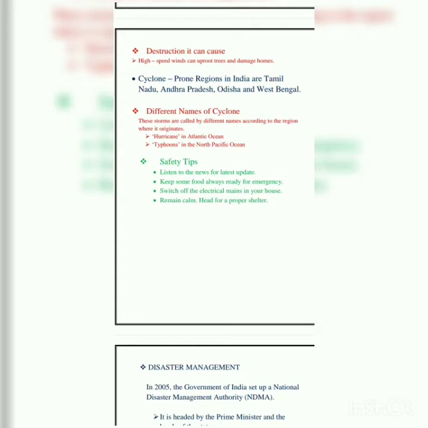Now, different names of cyclones. I told you in the beginning of the video that I'll tell you the meaning of hurricane. These storms are called by different names according to the region where they originate. First one is hurricane. When a cyclone occurs in the Atlantic Ocean, it is known as a hurricane. And when a cyclone occurs in the North Pacific Ocean, it is known as a typhoon. So these are the different names of cyclones.